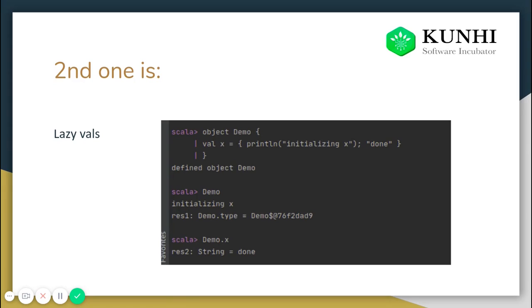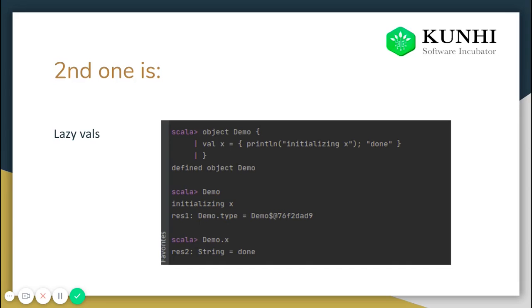It will be like a blueprint for all the classes to come. Whichever classes extend that trait, it tells them that these would be the variables and these would be the functions. In that case, we can use abstract vals and functions.